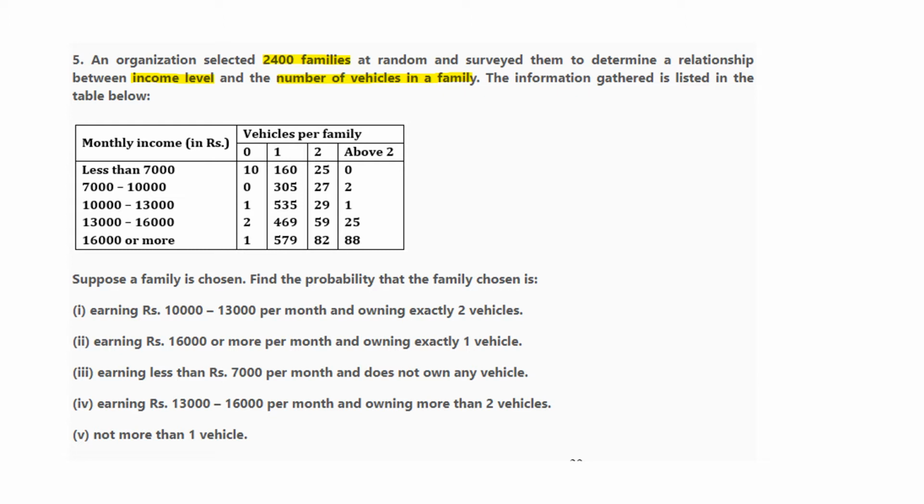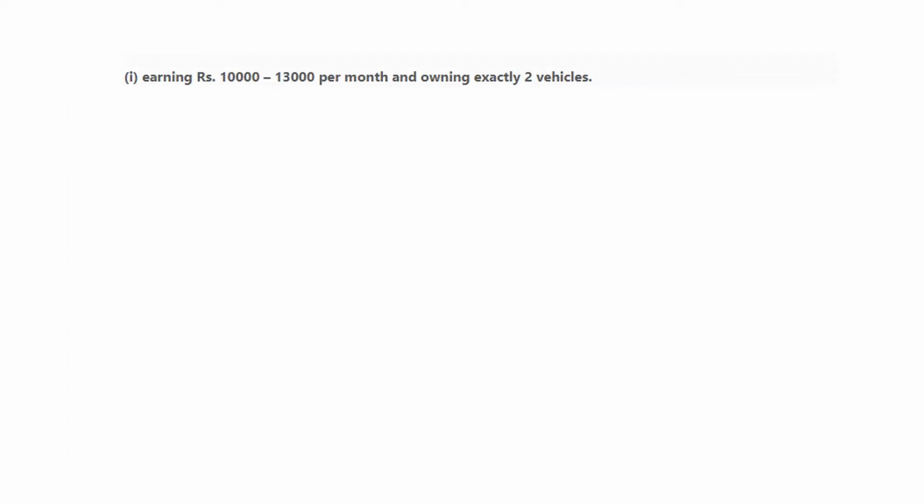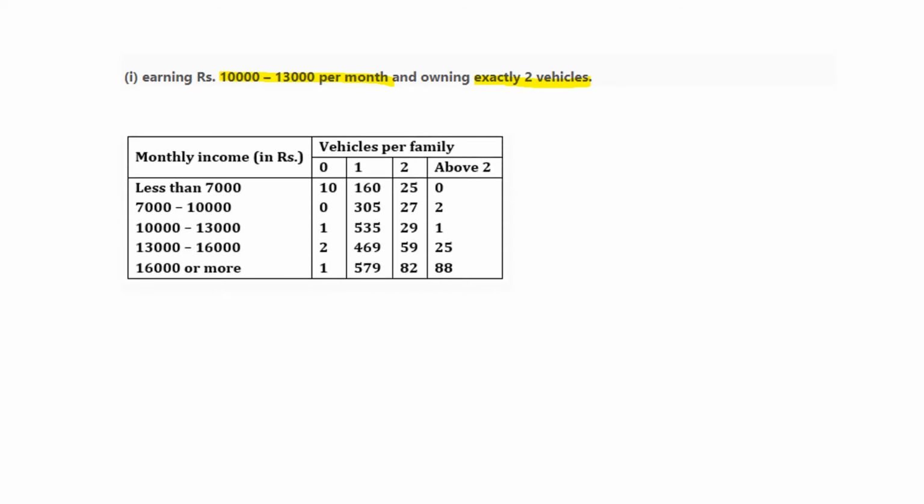Five sub-questions are given. So we'll take them one by one. First one is a family earning rupees between 10,000 to 13,000 per month, so the salary condition is this, and owning exactly two vehicles. Here we should check the table. Now this range of income we can check here, between 10,000 to 13,000. And exactly two vehicles.